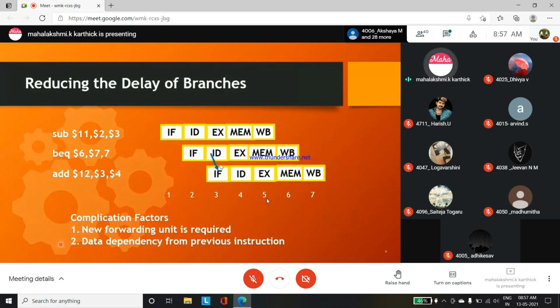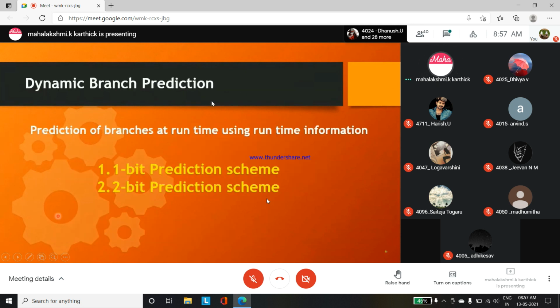Second part, you can introduce some hardware inside this processor. If a branch instruction is passed inside that processor, you have a whole separate unit for that data, so it is easy for us to forward the data for the next procedure. Thereby we can also get the target address. So data dependency from previous instructions, these are the two complication factors which reduce the delay of branches.